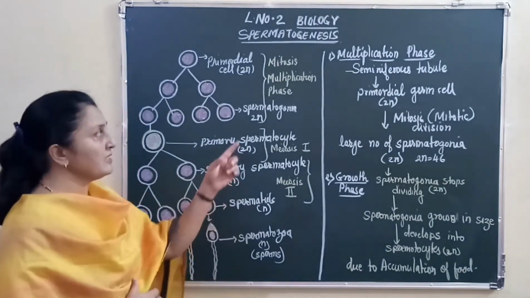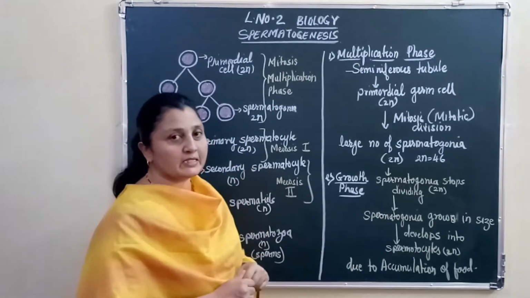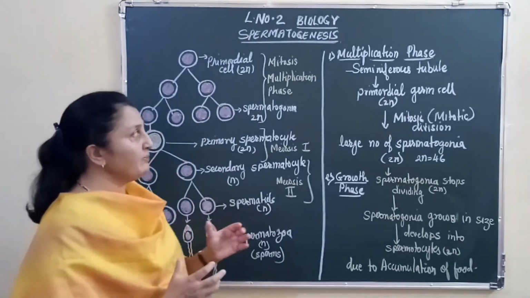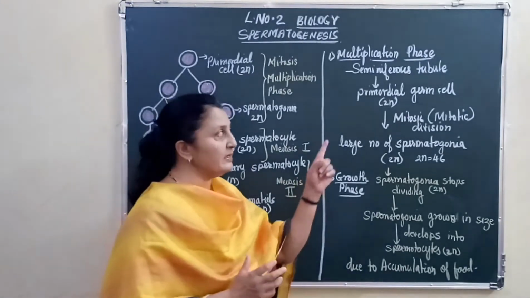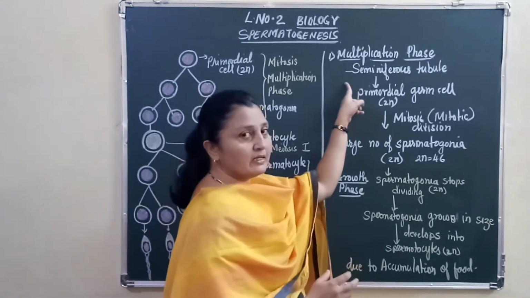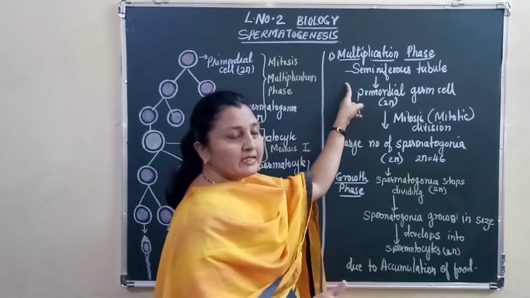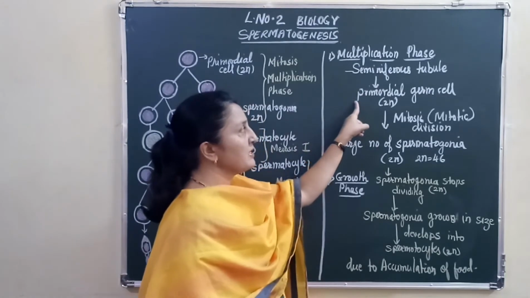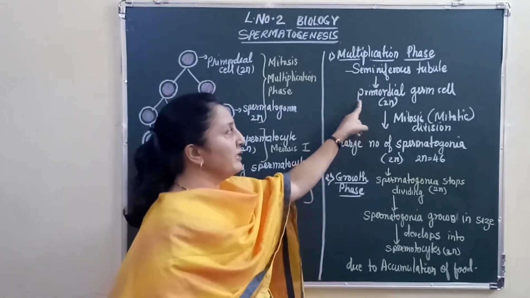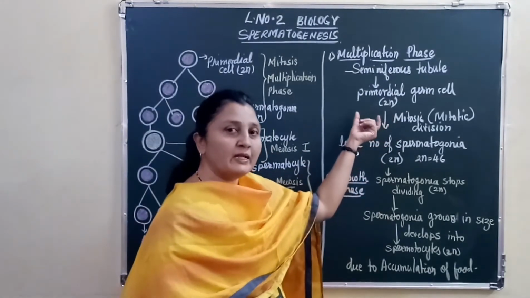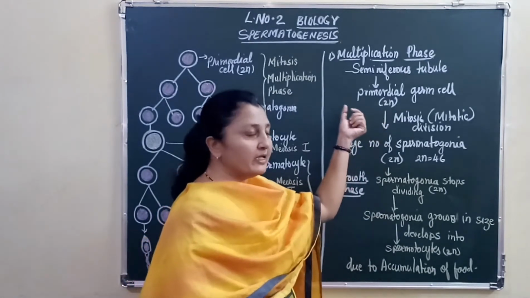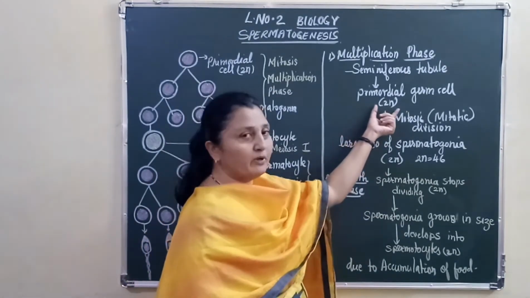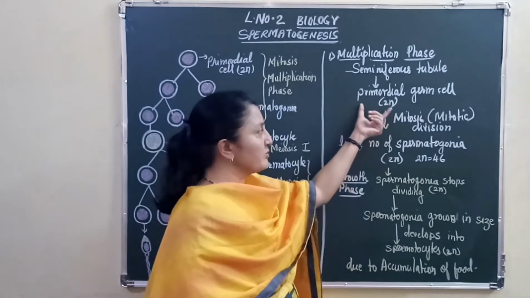The first phase is called the multiplication phase. The multiplication phase starts inside the testes, and inside the testes there are seminiferous tubules, and inside the seminiferous tubules there is a lining of primordial germ cells which we call germinal epithelium, or they are cuboidal cells which are diploid, having 2 sets of chromosomes.